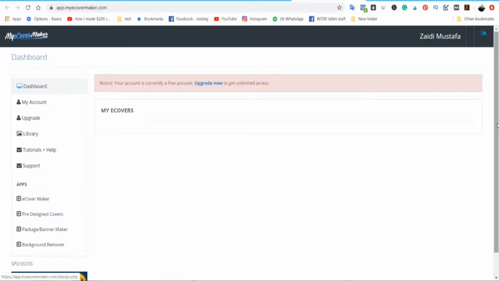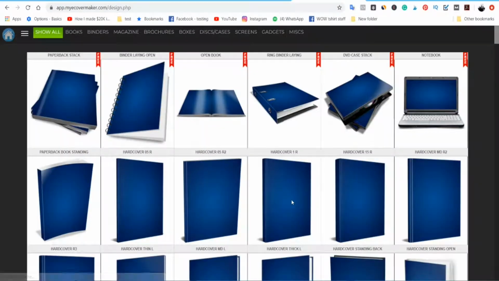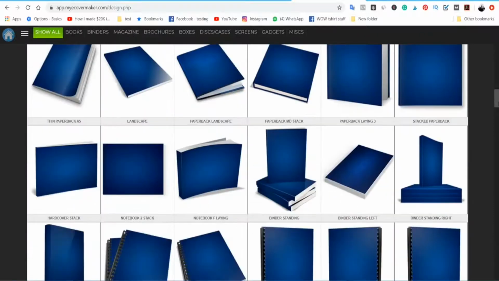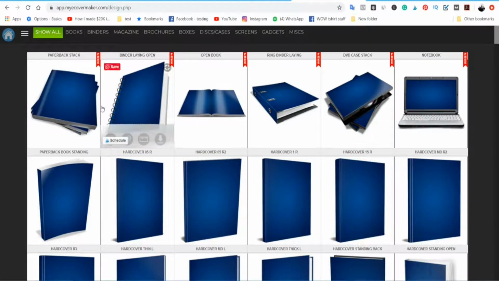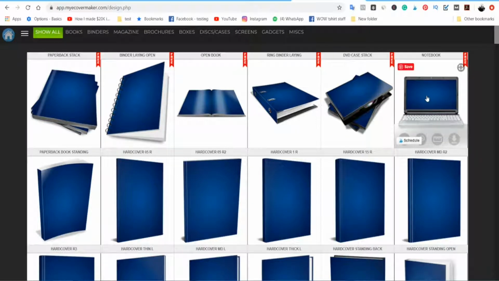Let's take a look at what type of e-cover they are going to provide us. They have a lot of e-covers here. Of course they have the paid version as well, which is down below here, but this free version I think is pretty good already.